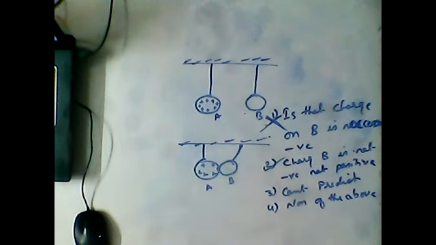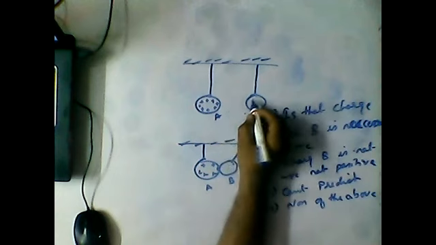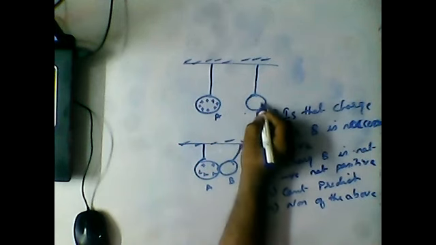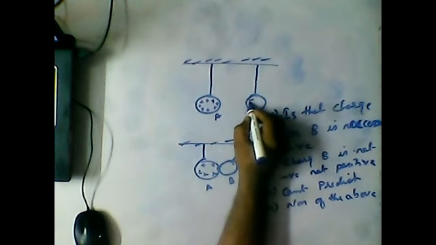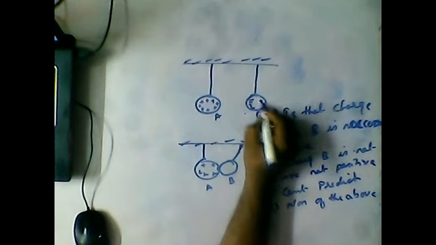Sir, then why does it undergo attraction? We discussed that in yesterday's class. When charging is done by induction, the opposite charge is developed. Since it is neutral, it has a combination of negative as well as positive charge. Due to this charge, a negative charge is developed like this and a positive charge is developed like this.